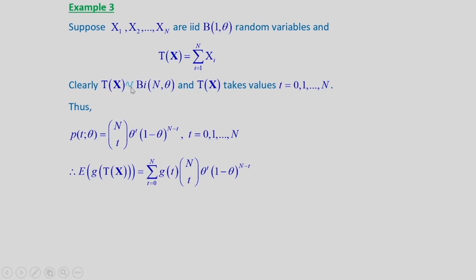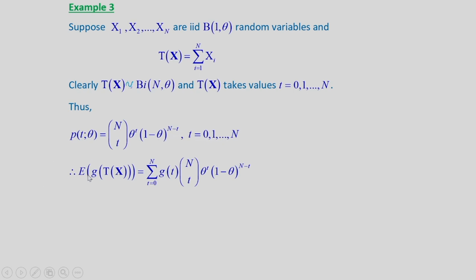Clearly, Tx has a binomial distribution with parameters n, the number of repetitions, and theta, the success parameter, because Tx is a sum of individual Bernoulli random variables. Tx takes values 0, 1, up to n. Thus, the probability mass function at point t will be given by nCt theta to the power t into 1 minus theta to the power n minus t, t going from 0 to n.